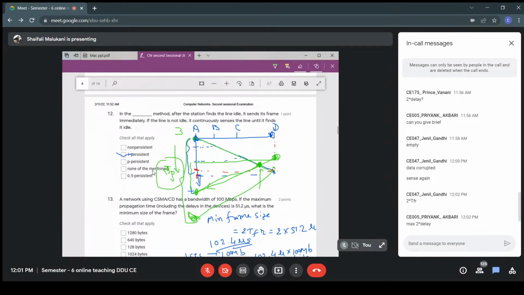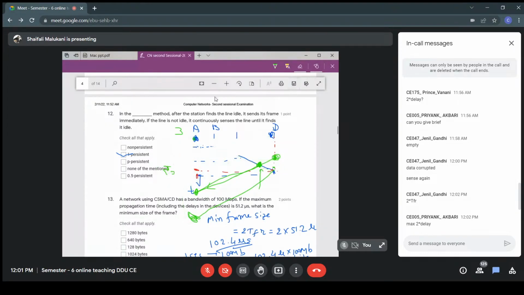So, what should be the minimum duration of a frame? You should select a frame length such that it has a minimum duration. How much? Repeat it so that I can be assured that you are clear with it. Yes, it should be two times the propagation delay. Good.